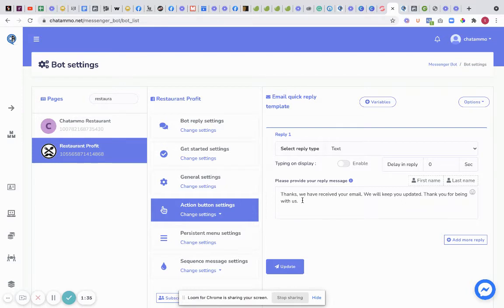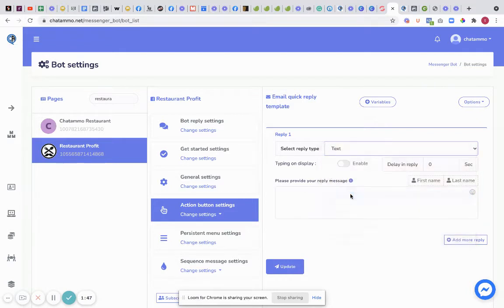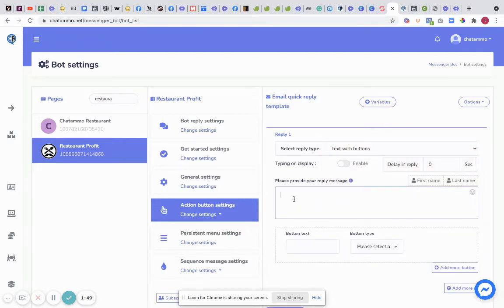Now, if you want that to be the end of your conversation, that's no problem at all. You can just leave it as that. However, we want to show more. So what we'd then do is we'd add some buttons. So we'd do text with buttons, and we'll put thank you for your email.